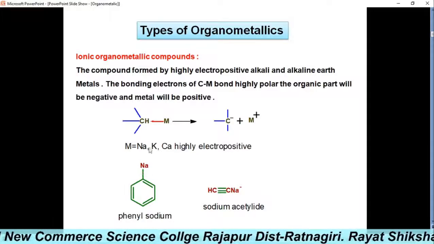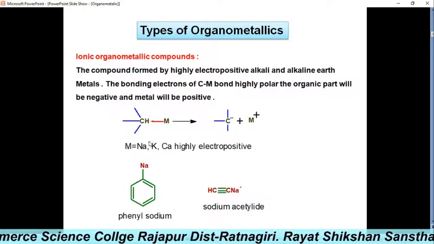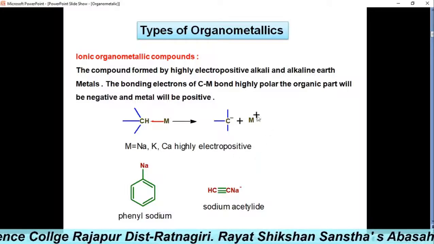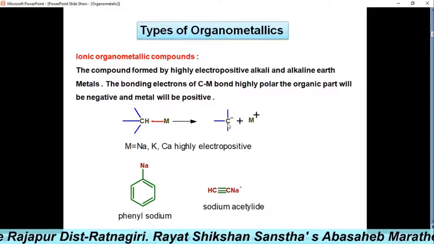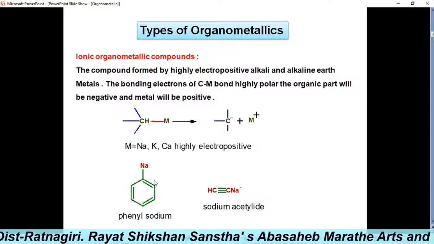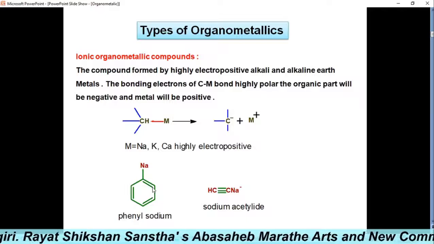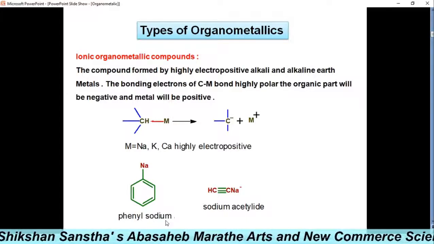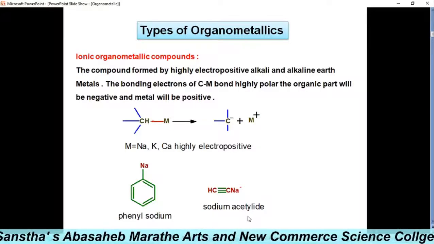Metals like sodium, potassium or calcium are highly electropositive and therefore the organic part, the carbon, is negative. Similarly, organic molecules like phenyl sodium or sodium acetylide.